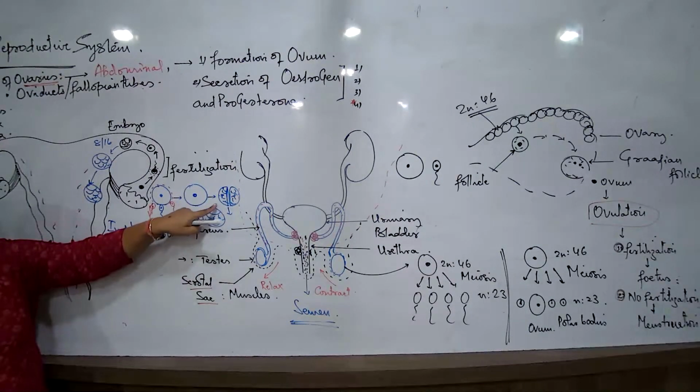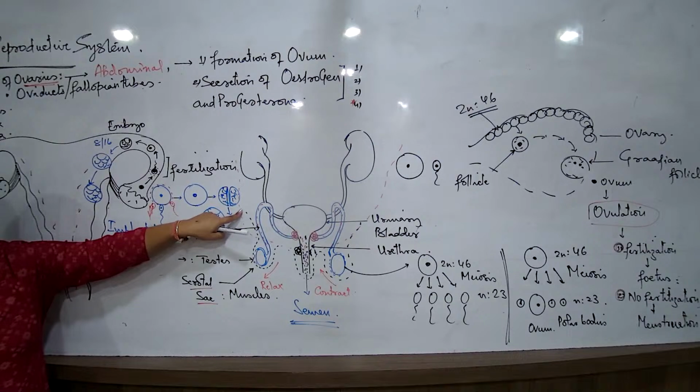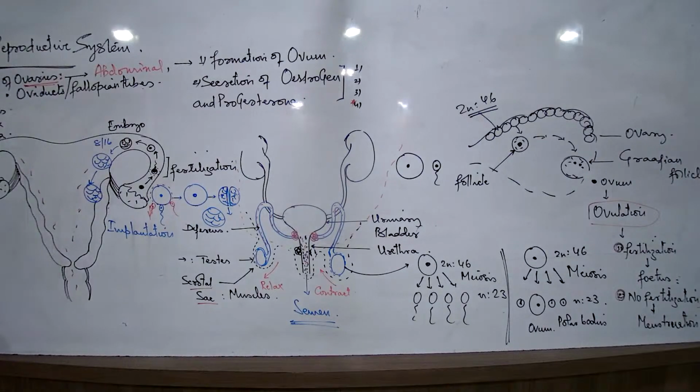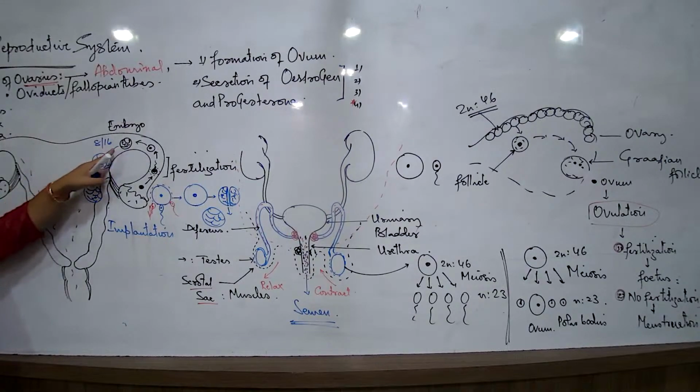So this is what we call identical twins. They are identical because after fertilization, the 2-cell stage splits, 2 separate embryos will be formed.